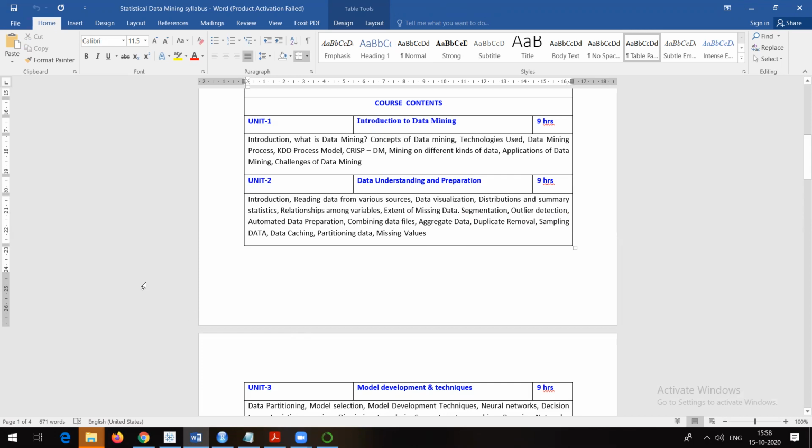We'll continue with the second unit itself, but let me tell you, there might be one test we will try to conduct on this unit. Either I will give assignments or I will conduct an online test. I will inform you about it in the group, so be ready for that. The first unit, you can see, is really easy. Try to prepare all the topics I told you. It is a full theoretical unit.